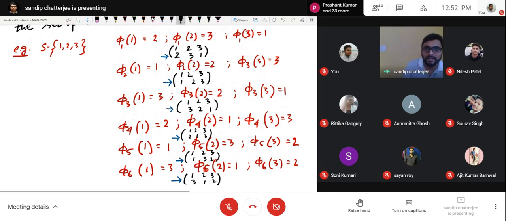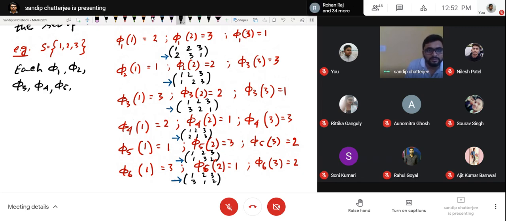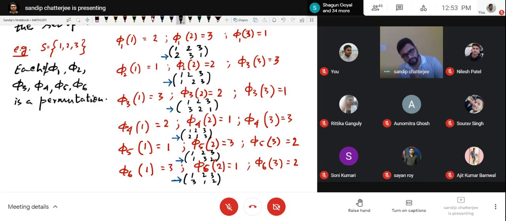So I can write here phi 1, phi 2, phi 3, phi 4, phi 5, phi 6. Each of these is a permutation. Correct. So each of these things is known as a permutation, right?